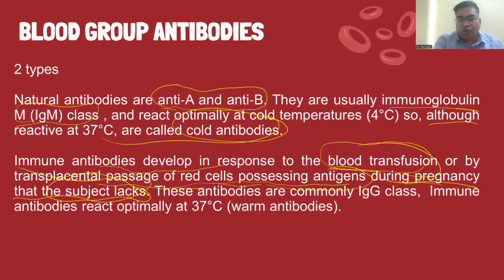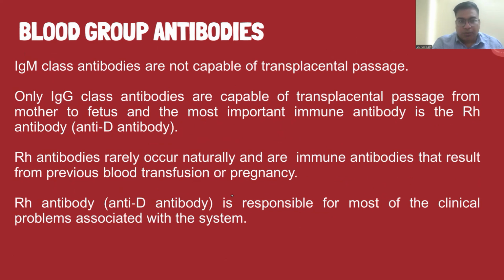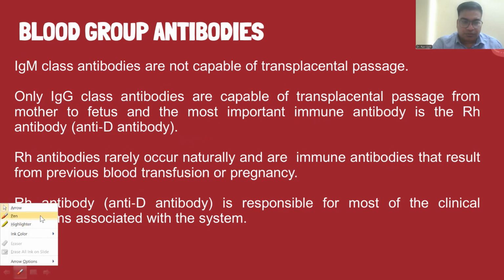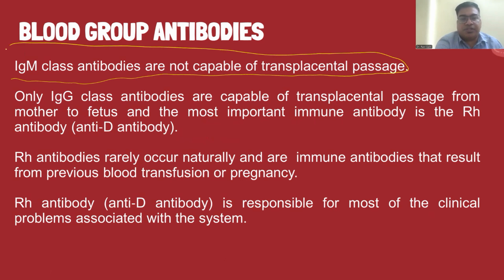These antibodies are commonly of IgG class. They react optimally at 37 degrees Celsius. That's why they are called warm antibodies. Now come to the blood group antibodies. In case of blood group antibodies, IgM class antibodies are not capable of transplacental passage.